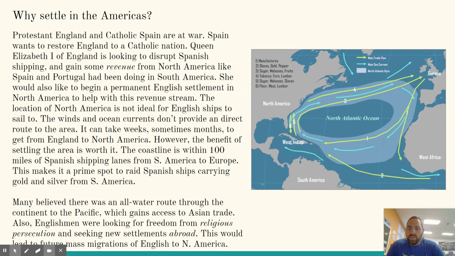Many believed there was an all-water route through the continent to the Pacific Ocean, which gains access to the Asian trade. That's not true, but they don't know that yet. Okay, there is no direct water route between the coastlines of North America, but a lot of people believe there is one, and they're constantly looking for it. Also, Englishmen were looking for freedom from religious persecution and seeking new settlements abroad. This would lead to a future mass migration of English to North America.